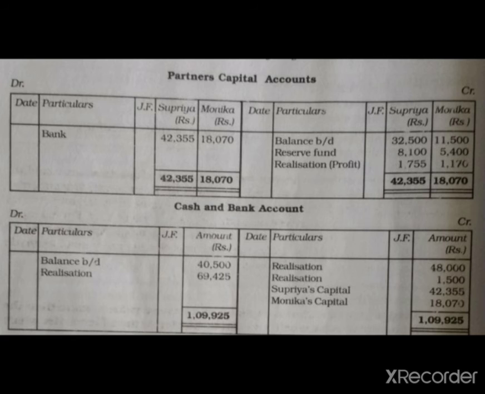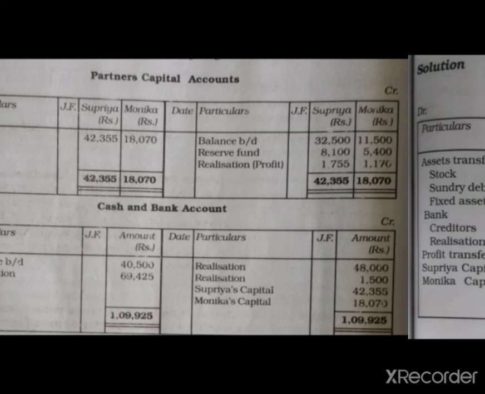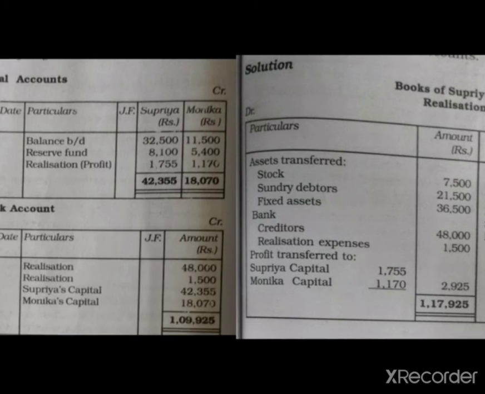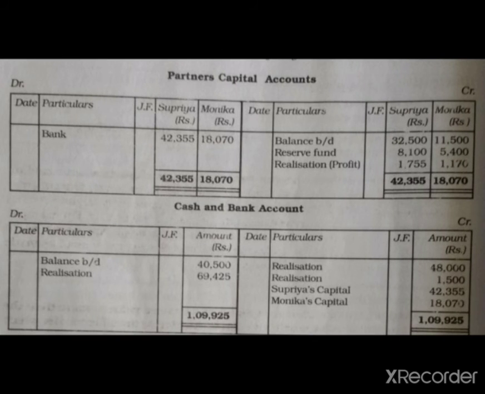After recording the reserve fund, next we will transfer the realization profit also, for Supriya and Monica in their capital accounts. So we will write on the credit side of the partners' capital account, realization profit, 1,755 for Supriya and 1,170 for Monica.